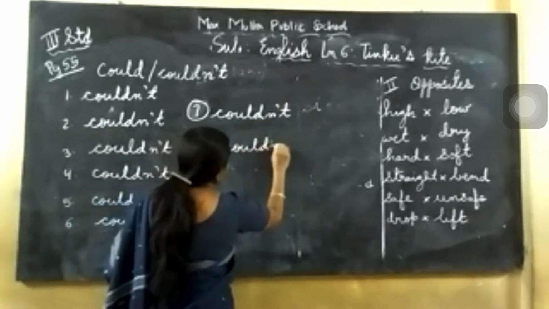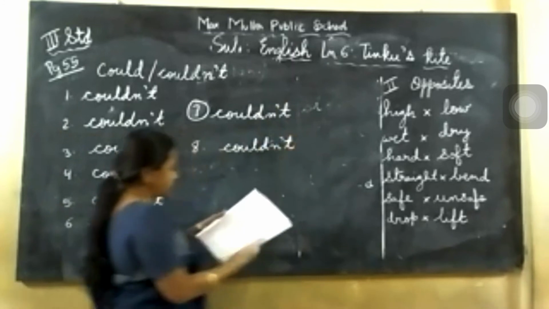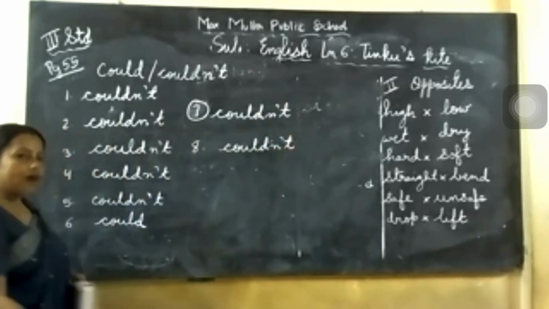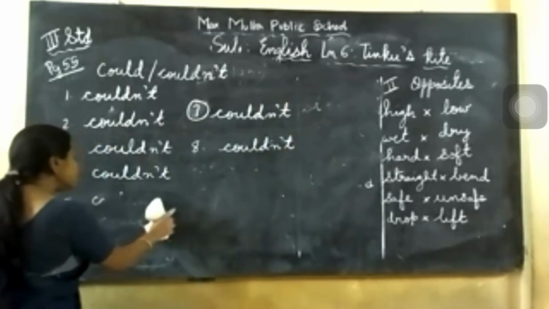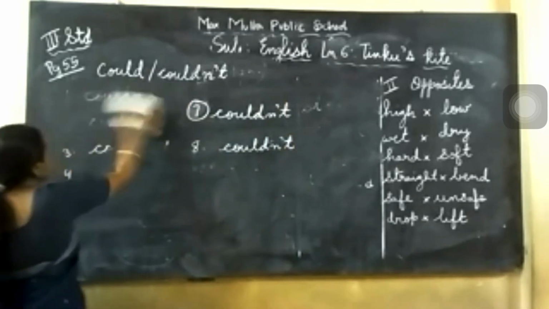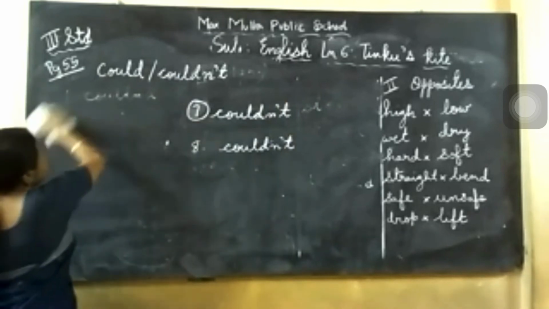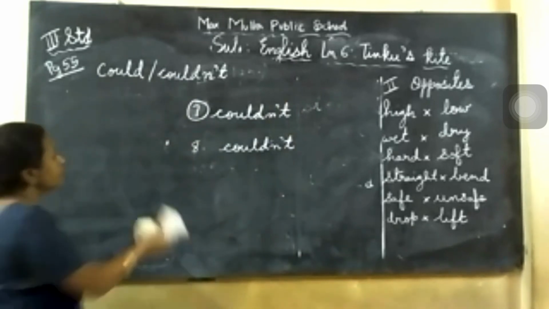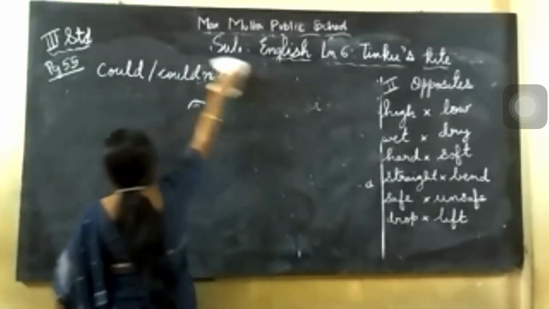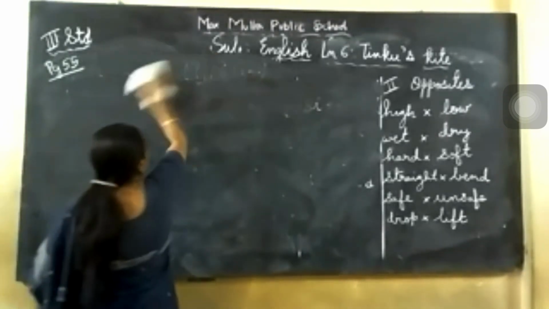Next main, you see what it is? Adverb. Now adverb means what? Verb means action word. Some words describe more, tell more about the verb. Like I am writing. How am I writing? I am writing neatly, or I am writing very fast. So it is describing more about the verb. That's why it is called adverb.